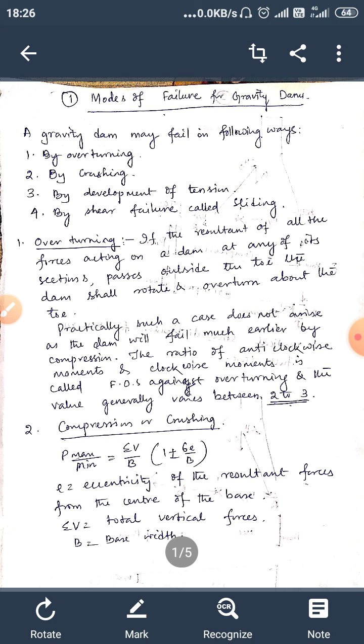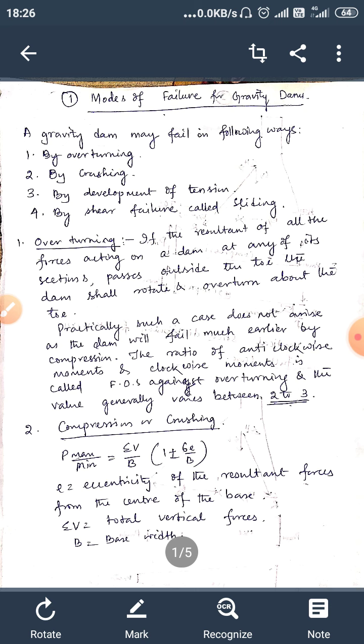So by overturning, first case: if the resultant of all the forces acting on a dam passes outside the toe, the dam shall rotate and overturn. Practically this is never possible, because before overturning the dam would fail in compression much earlier. And the factor of safety against overturning varies between 2 to 3.